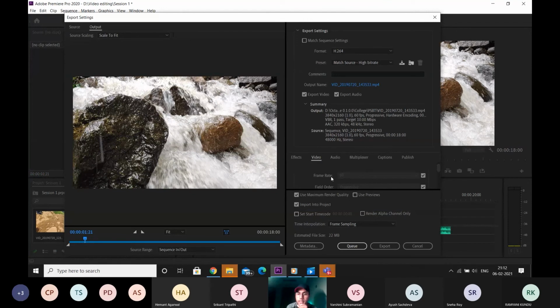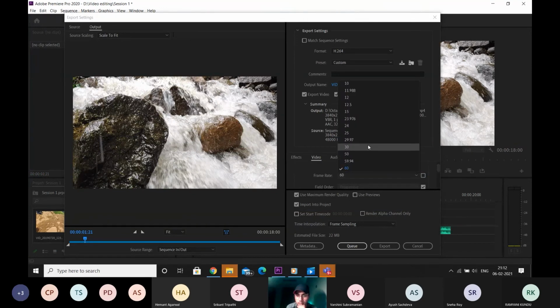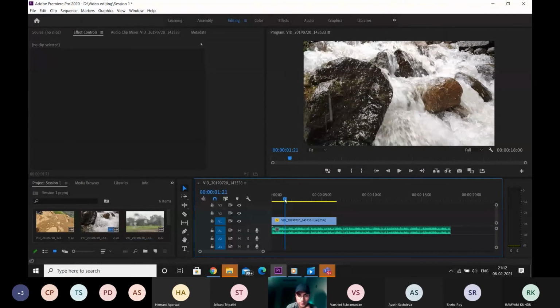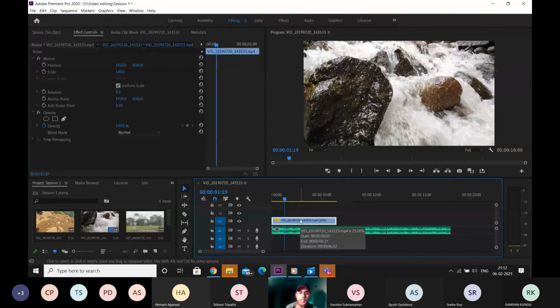When I come to the render settings, there is this frame rate. I can uncheck this and make it 30, let's say. That means I'm exporting this at 30 frames per second. But right now, because we lowered the speed, this video file of mine is at 15 frames a second. So what about the remaining 15 frames for those seconds? How does the software fill that?